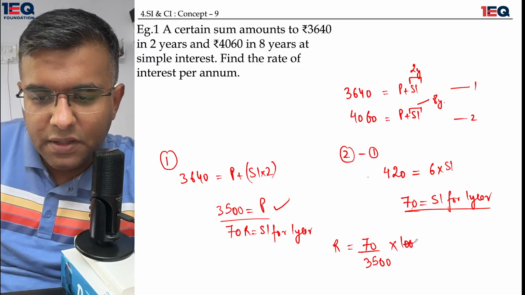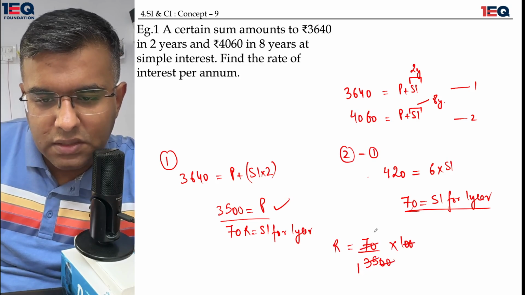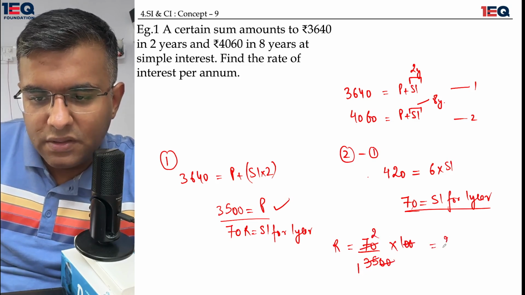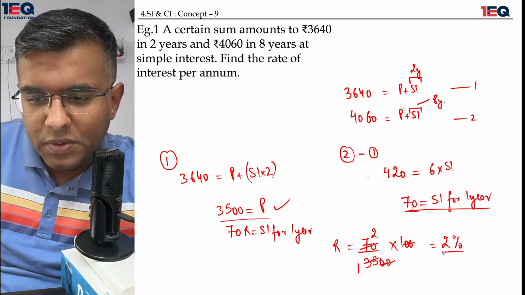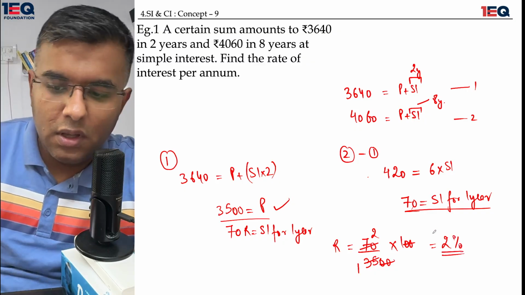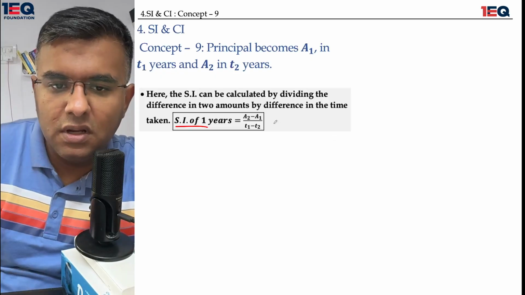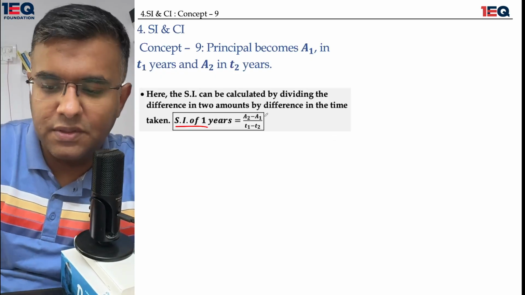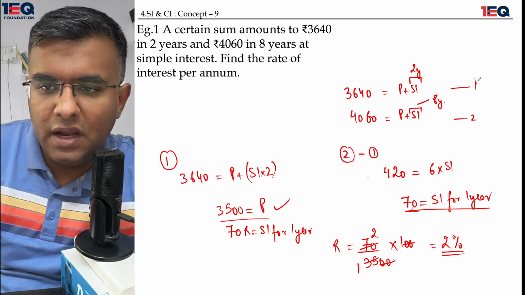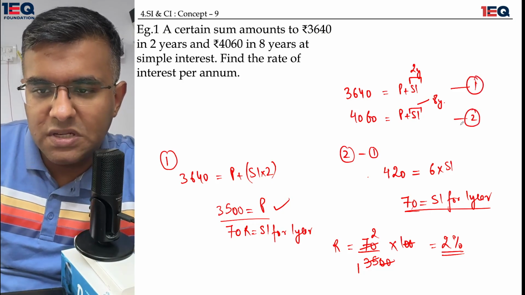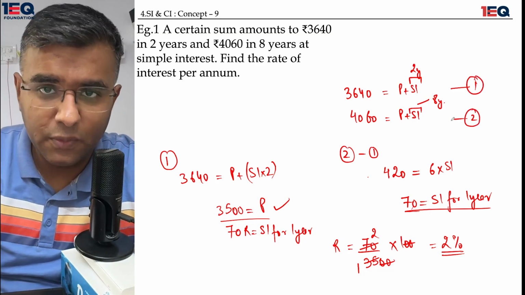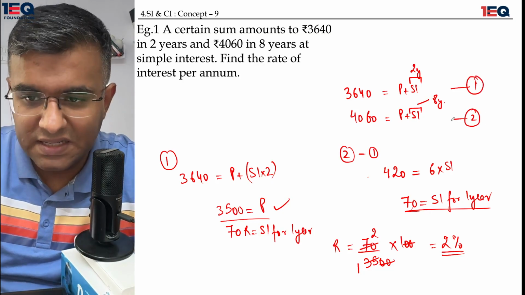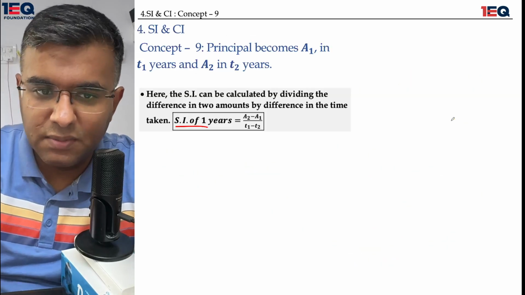This multiplied by 100, the two zeros go, this is 1 and this is 2. So my rate of interest comes out to be 2% per annum. The formula which I have discussed over here only gives you the simple interest. If you were following my method and could have created equation 1 and equation 2, I believe you were through with the question. You could have solved it easily, but you can take this method as well.